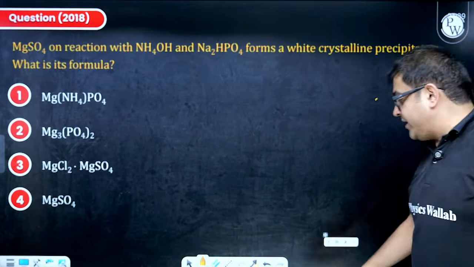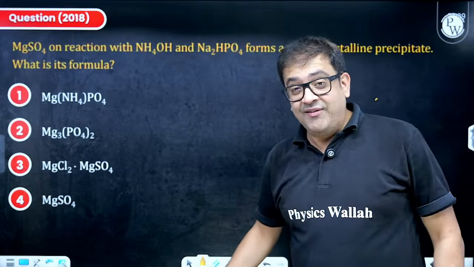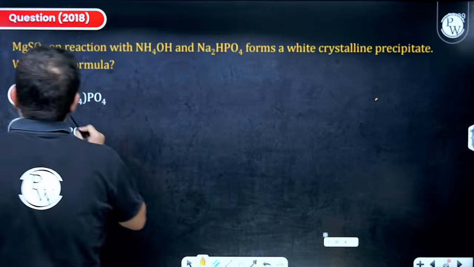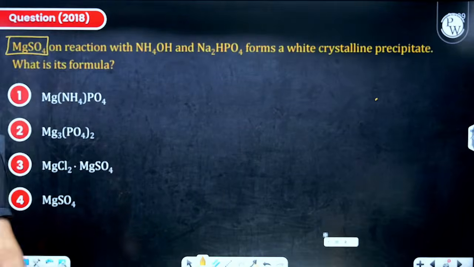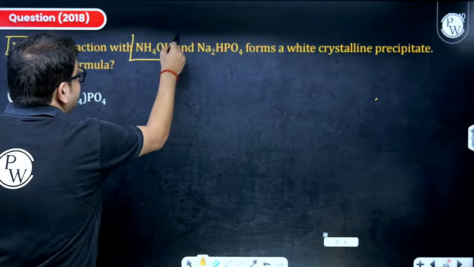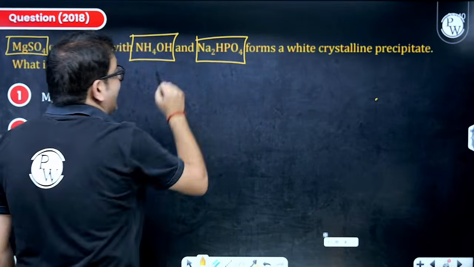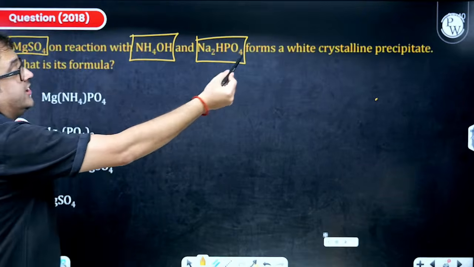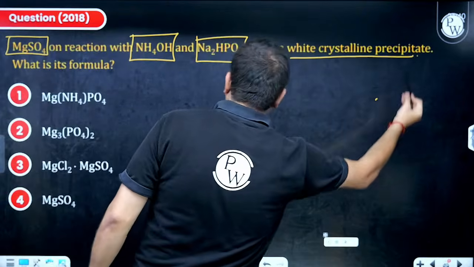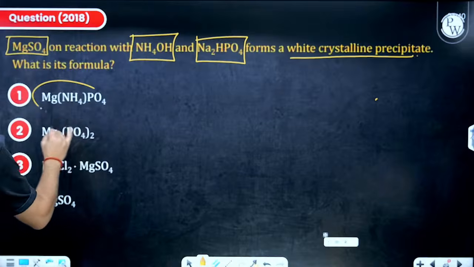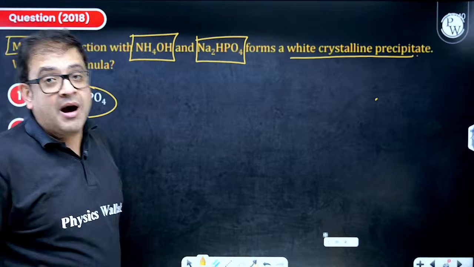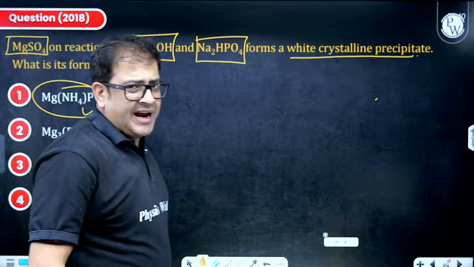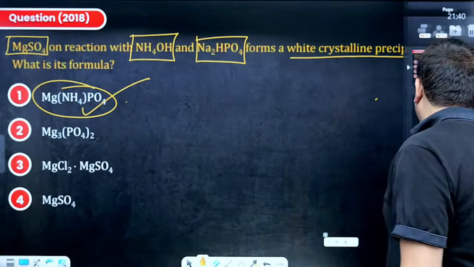Chalo, attempt this one, beta. Sir, you have left magnesium plus 2, there is no group reagent because you do direct confirmation test for magnesium plus 2. In basic medium, you use disodium hydrogen phosphate and this creates a white crystalline PPT. That PPT is directly because of formation of magnesium ammonium phosphate, and therefore obviously option 1 becomes your right answer, which is a direct confirmation test for magnesium plus 2.